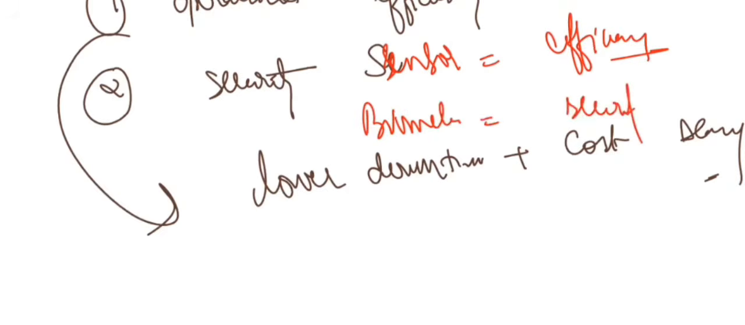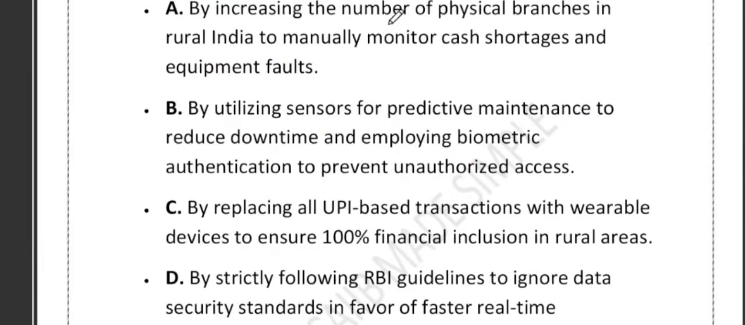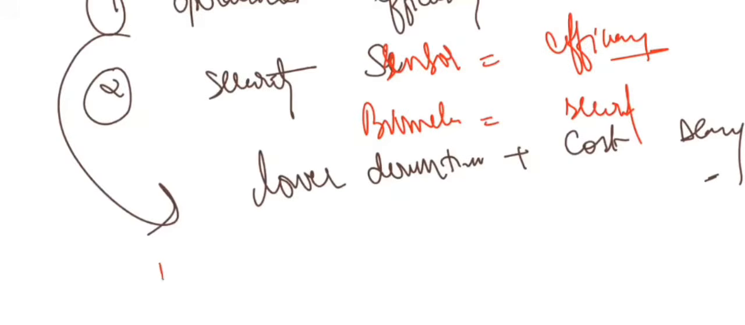Now let's look at the option that we have. Option number A says that by increasing the number of physical branch to manually monitor the fault. Actually, it is wrong. Why? Because when I say IoT means, automation. IoT simply means what? Automation. Right. So sensor replace human monitoring, it does not mean manual work. Increasing branches increases the cost, not efficiency.